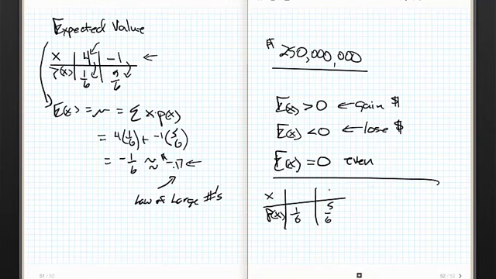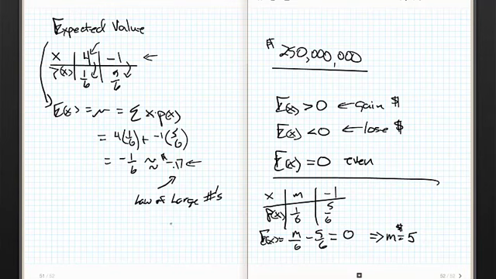Let's say that I bet $1 and I lose $1. And I don't know how much money to give, so I'm going to call this a variable. All right? I don't know what I want my payout to be, so I just simply call that some variable. Well, I know that the expected value of the game is equal to the sum of x times p of x. So I get m/6 minus 5/6. If I want the game to be a fair game, then this is going to equal 0, right? So in a puff of algebra, guess what? M is going to be $5 if I solve for m.